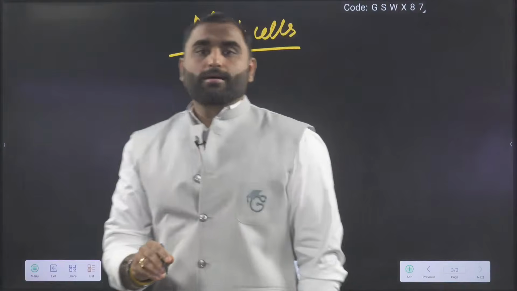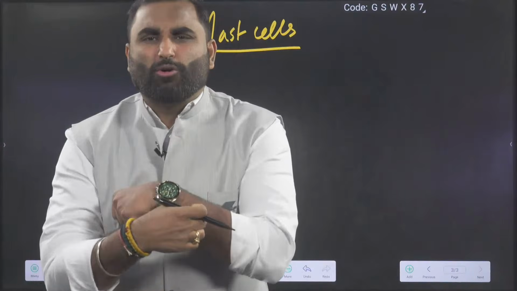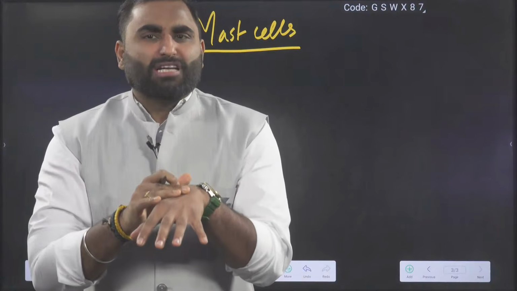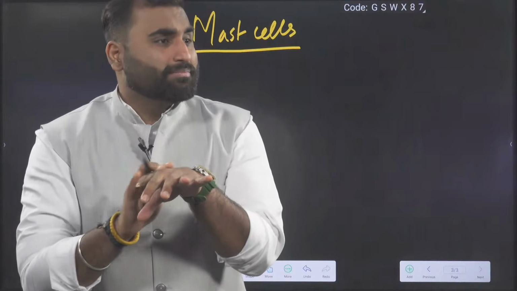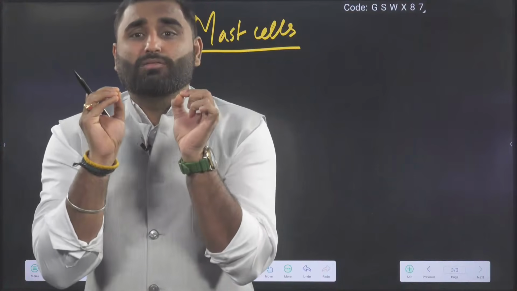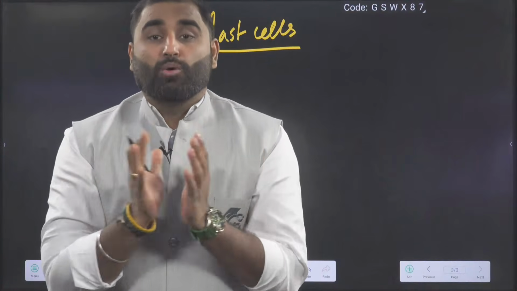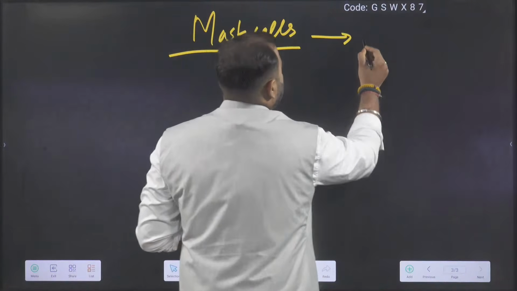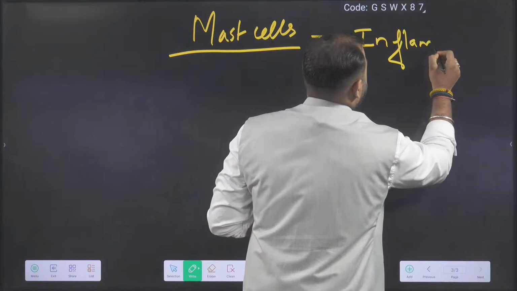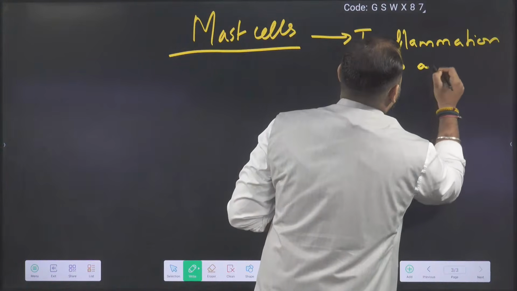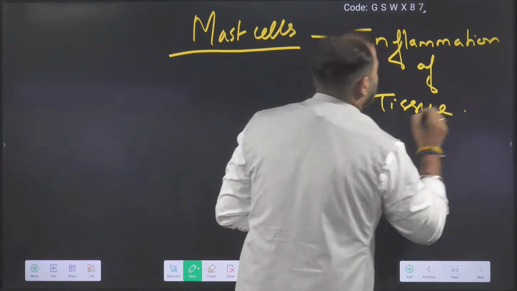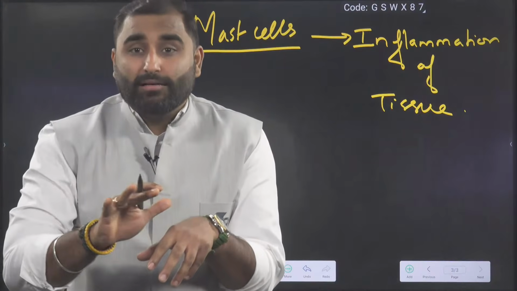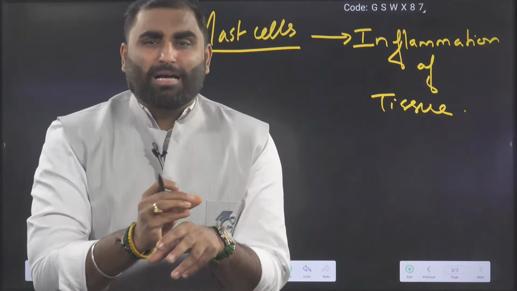Whenever you get injured, a mosquito bit you, some cut, some bruise happened, what happens after some time? That area becomes very red. What is the word you use? Inflammation. Have you heard of inflammation? So mast cells are responsible for inflammation of the tissue. Where underneath the skin, it becomes red, it becomes swollen, it becomes painful.